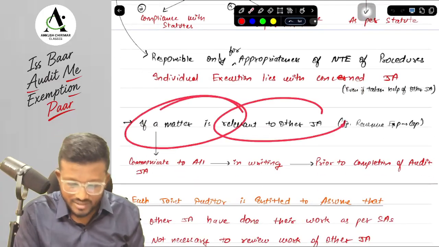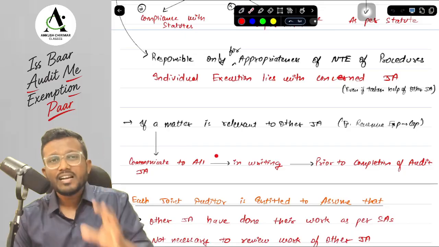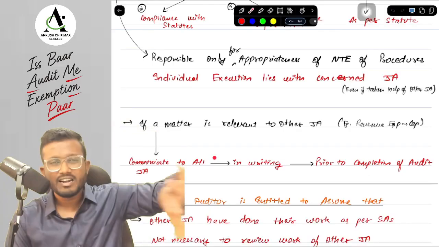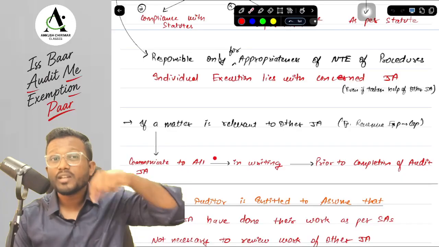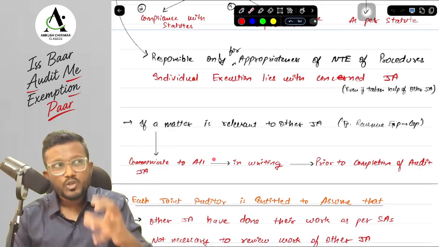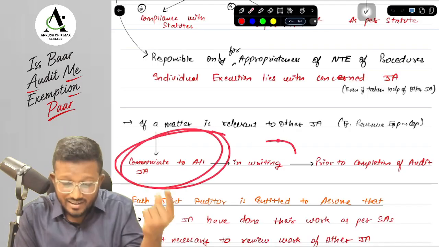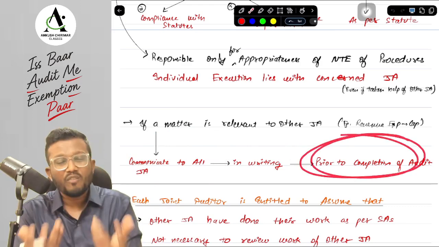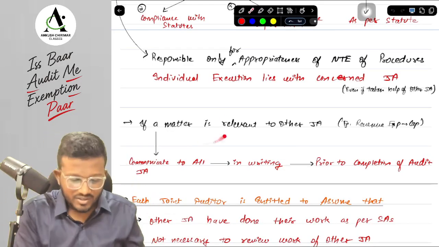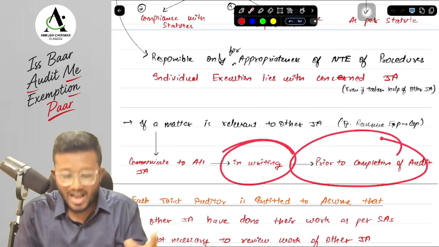Next, if a matter is relevant to another joint auditor: suppose I'm auditing revenue expenses and the fixed assets are given to some other person, and while auditing revenue expenses I got to know of a capital expense which should not have been in revenue, it should have been capitalized, so I have excluded it from the revenue expense. Should I communicate this to the fixed asset auditor, because he should know that there is a capital expense that needs to be capitalized? Obviously I should communicate. Should I communicate to him only? No, you should communicate this matter to all the other joint auditors in writing, and this should be done prior to the completion of the audit. Obviously, sir, after completion of the audit, what will we do by communicating? Prior to completion of the audit we have to communicate. So they are saying if there is a matter which is relevant to other joint auditors, then we need to communicate to all the other joint auditors in writing prior to the completion of the audit.